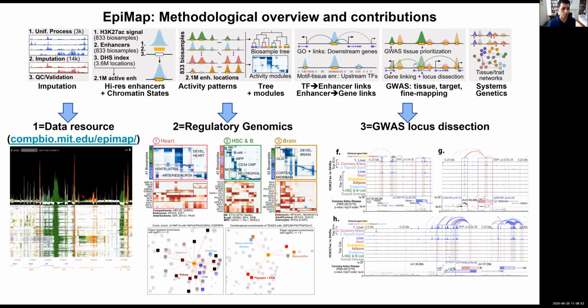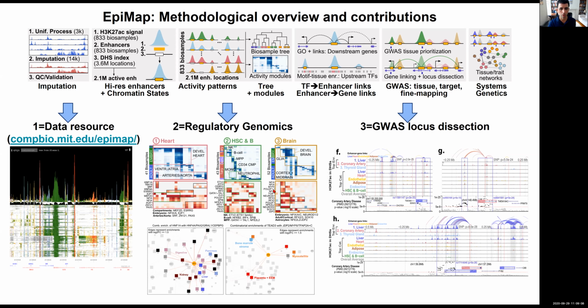Number one, a data resource, which you can find at compbio.mit.edu/epimap. And this is browsable, interactive. You can download specific combinations of data as well as browse all of the regulatory genomics and disease dissection results.